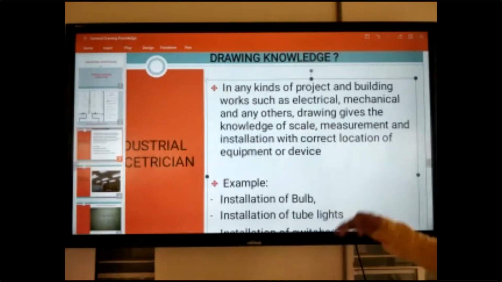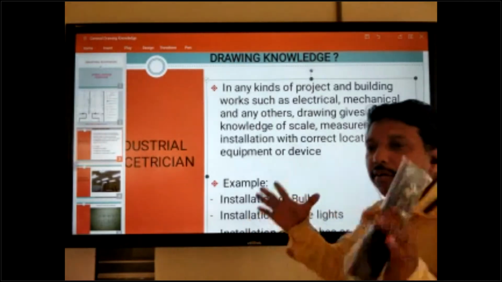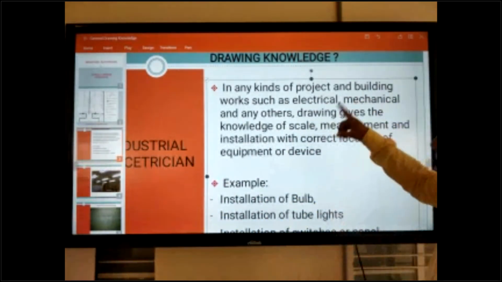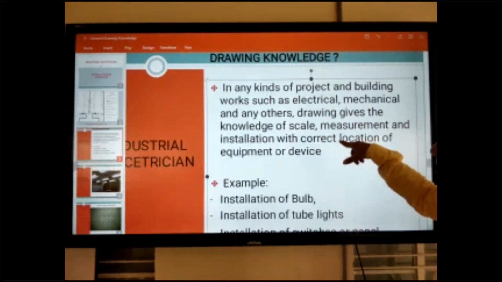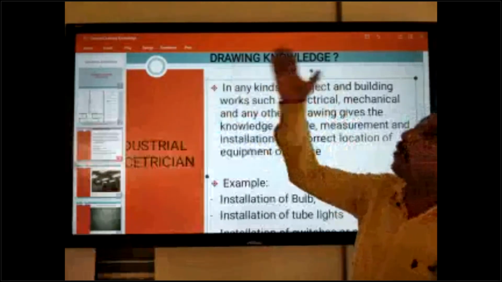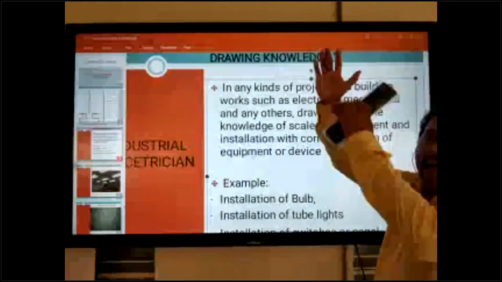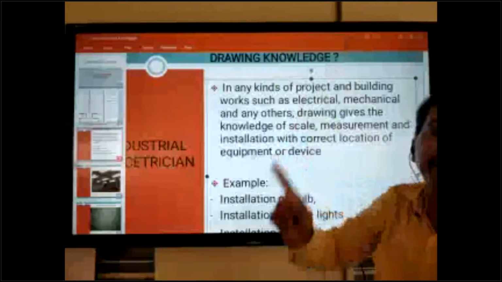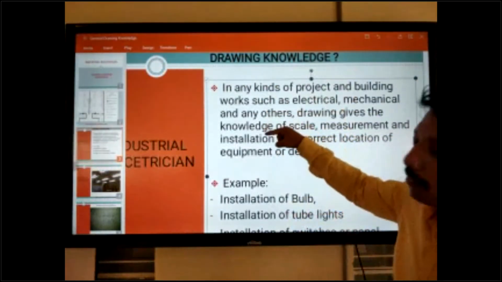Okay, so for any kind of work in a project, building, or anywhere, drawing gives the knowledge of scale: from the wall how many, from the ceiling slab how many, from the center of the slab how much scale is needed. All are mentioned in the drawing.